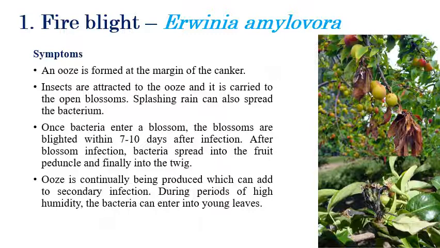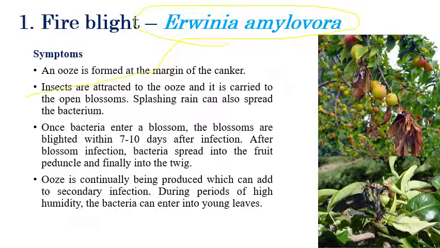The same symptoms that I showed in apple can also be seen here, with initial firing of leaves, yellowing of leaves, later inward curling of leaves, and wilting of leaves, and they will fall down. And if we see from a distance, a firing-like appearance can be seen. That's why it's called fire blight.